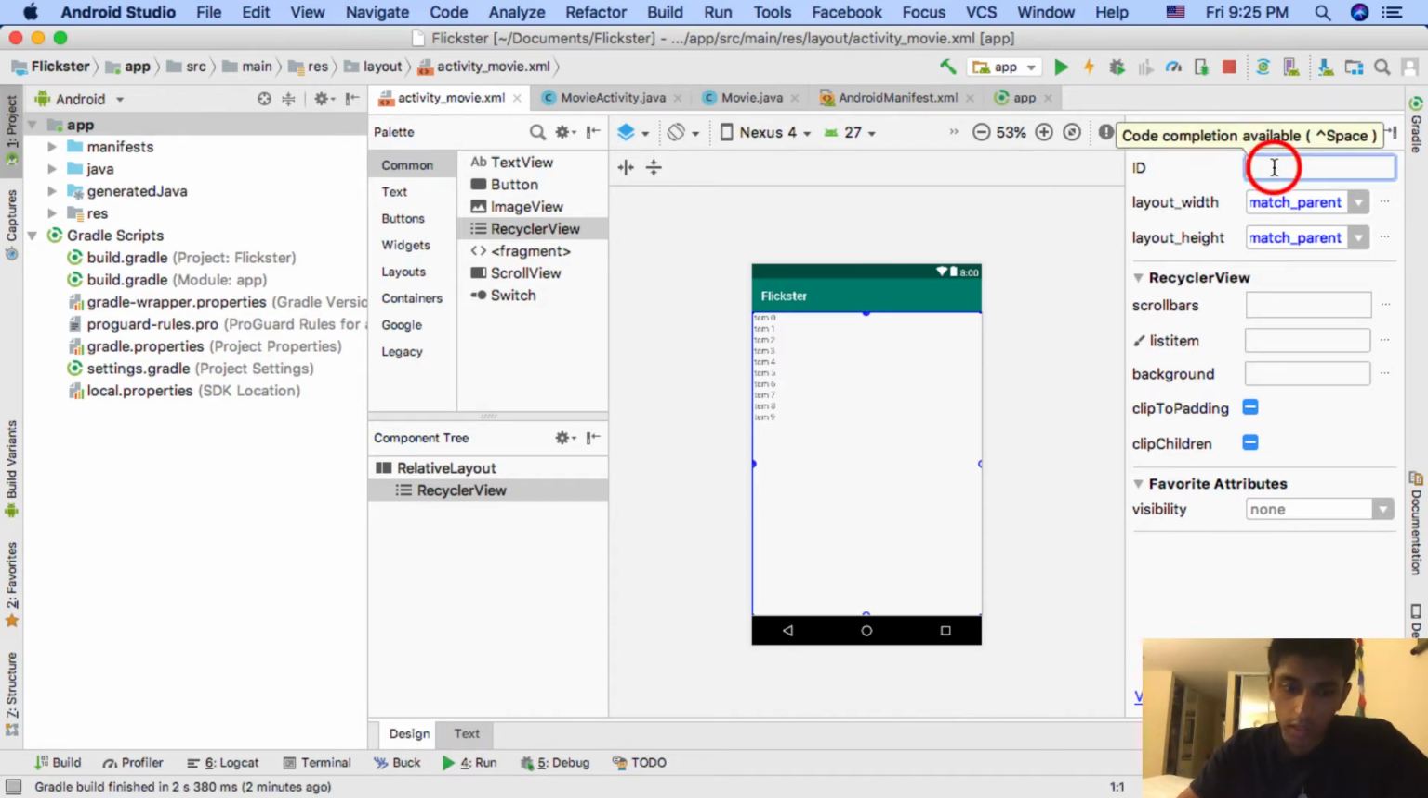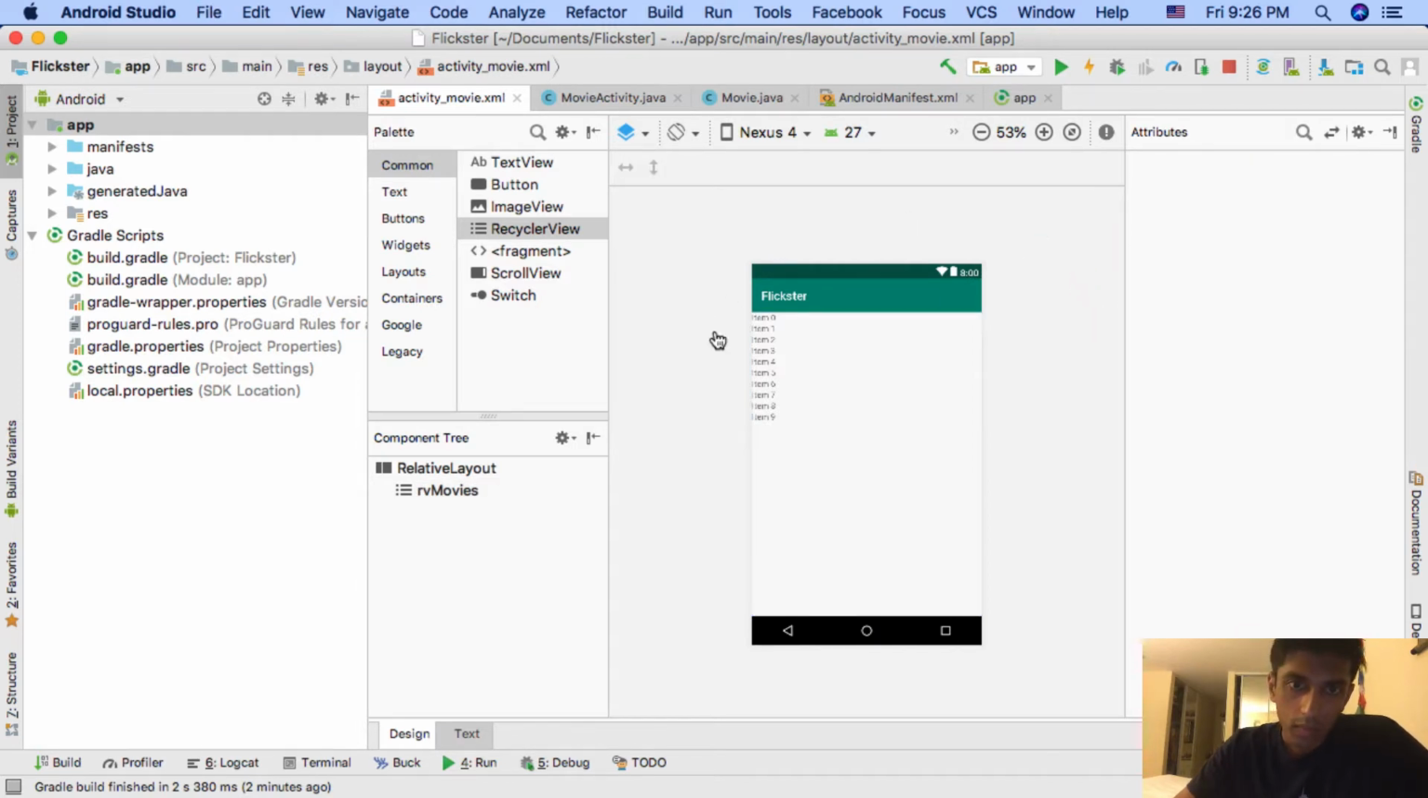Okay, so why don't we give this recycler view an ID. I'm going to call it RV movies, RV standing for recycler view. And that was step one.